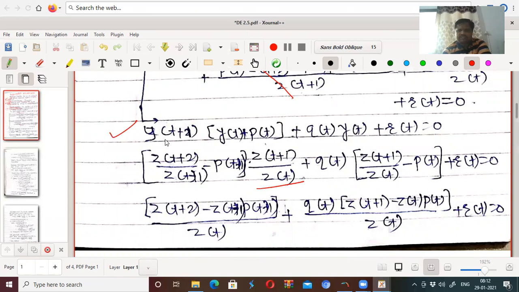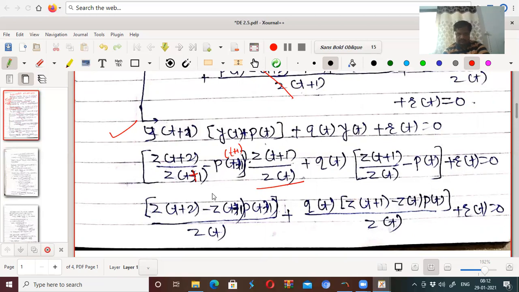Now y(t+1) becomes what? What is the change only? Replace t by t+1, so it becomes z(t+2)/z(t+1) - p(t+1), right? Here it is p of t+1. So z(t+2)/z(t+1) - p(t+1), into bracket z(t+1)/z(t), plus q(t) into, again y(t) is what? z(t+1)/z(t) - p(t), plus r(t) equal to 0. Okay, that is the case there.